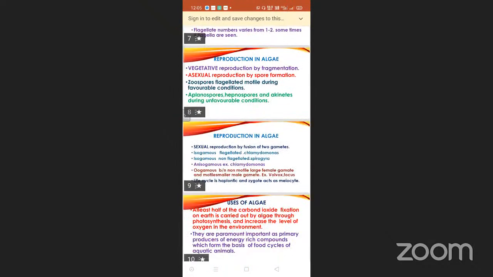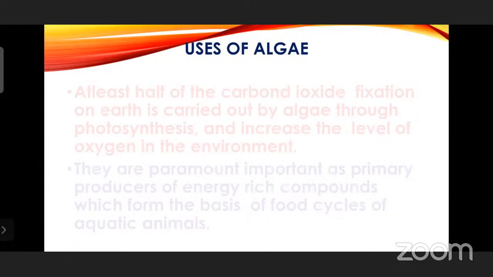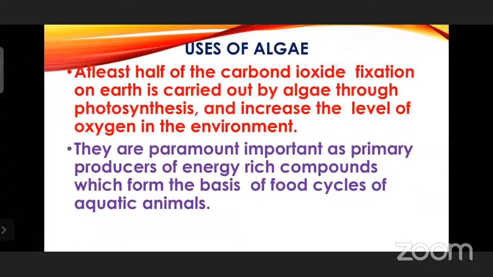So reproduction in algae is over. Now next, uses of algae. Why are we using algae? What is the use of algae? Yes, it is a producer for the water bodies. Large, huge water bodies are there on the planet, and all the zooplanktons depend on these phytoplanktons. At least half of the carbon dioxide fixation on Earth is carried out by algae through photosynthesis, and they increase the level of oxygen in the environment. You know the importance of the life-saving gas, oxygen. They are of paramount importance as primary producers of energy-rich compounds, which form the basis of the food cycle of aquatic animals. So this is a major use of algae.